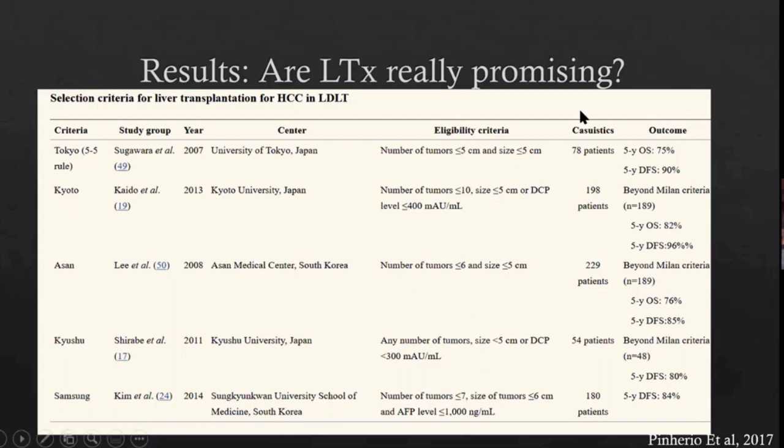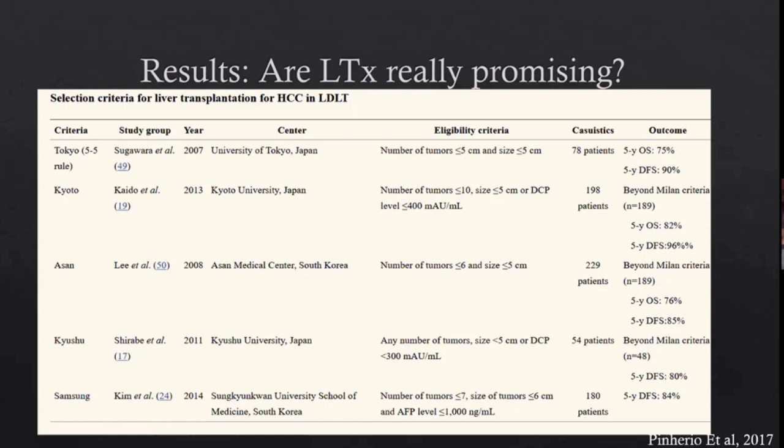So despite having aggressive tumors, the 5-year survival rate has always been more than 75%, and sometimes the disease-free survival has gone to more than 90%. That is commanding. At 5 years, if you are getting tumor-free survival of more than 90 to 95%, that is very good. You should expect all these results.